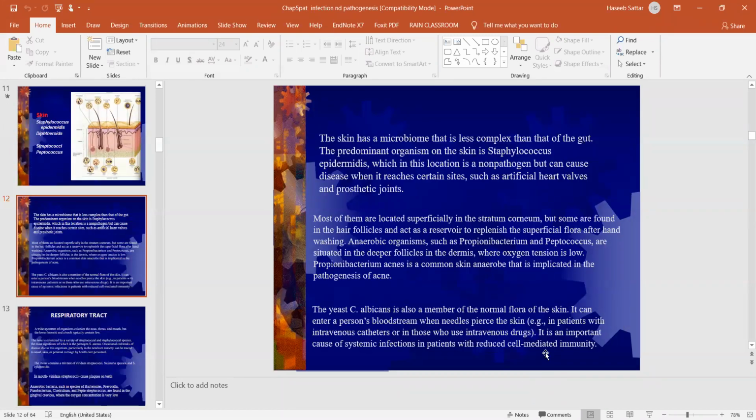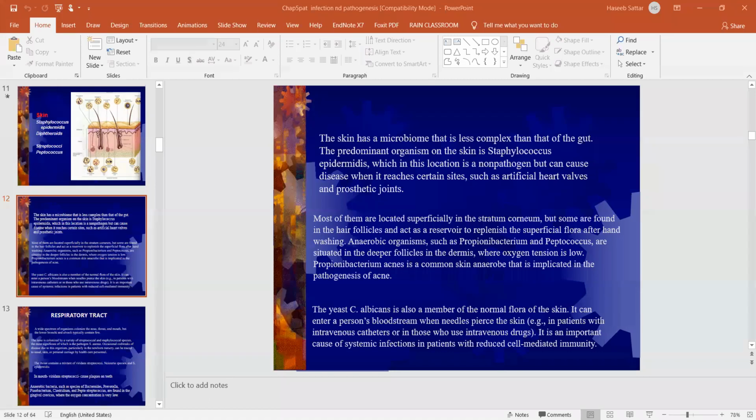Okay, so the normal flora of the skin is less complex compared to the gut, because in the gut we have so many bacteria. In the colon we have discussed different kinds of species. For the skin, the most predominant organism is Staphylococcus epidermidis.